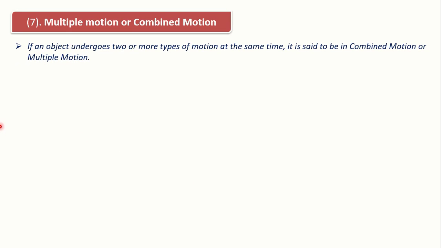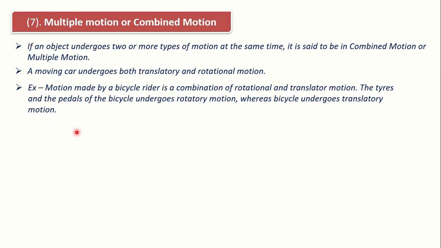Next, multiple or combined motion. If an object undergoes two or more types of motion at the same time, it is said to be in combined motion or multiple motion. A moving car undergoes both translatory and rotational motion. Example, motion made by a bicycle rider is a combination of rotational and translatory motion.